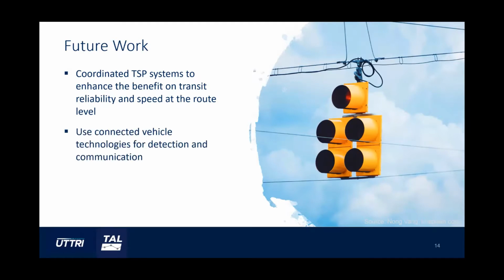And loop detectors used in this study are not able to provide continuous data. So this limitation can be overcome by applying connected vehicle technologies, which will support more informative decision-making. Moreover, we can consider integrating TSP design with other route strategies like dynamic transit lanes and bus platooning.